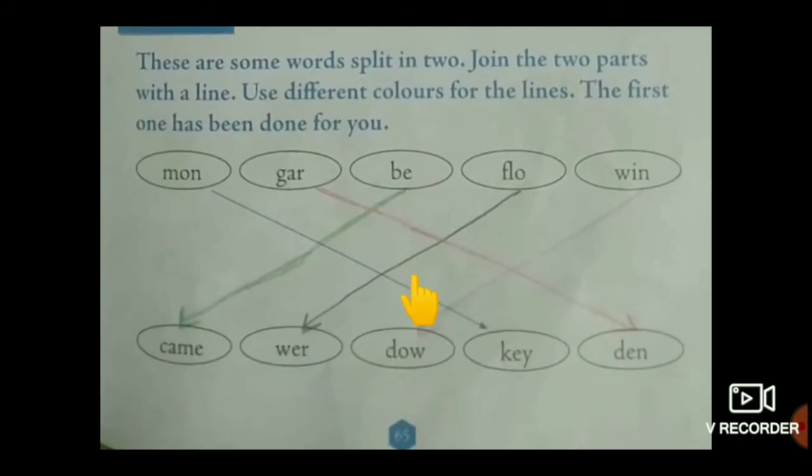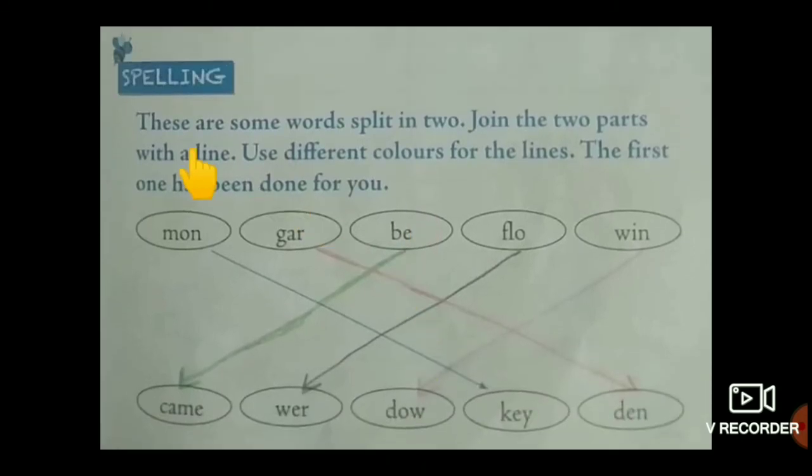Moving on to next one. See here, spelling session. These are some words split in two. Join the two parts with a line. Use different colors for the lines. The first one has been done for you. For our help, the first one is already done. MON, what is the remaining part of this word children? KEY, yes.